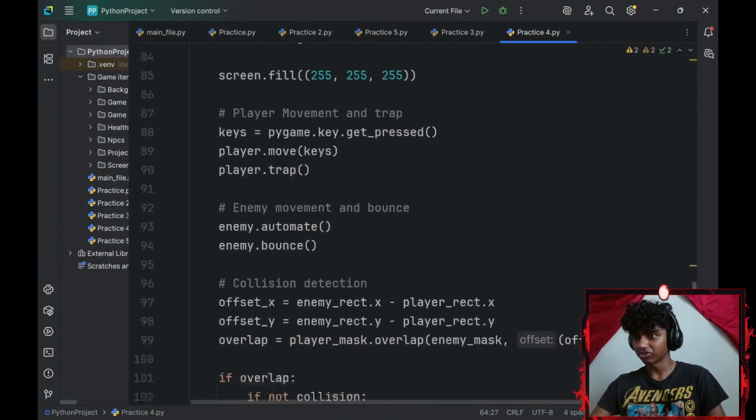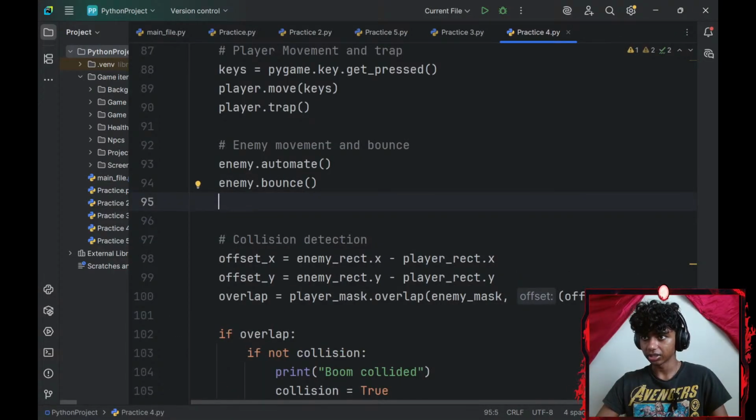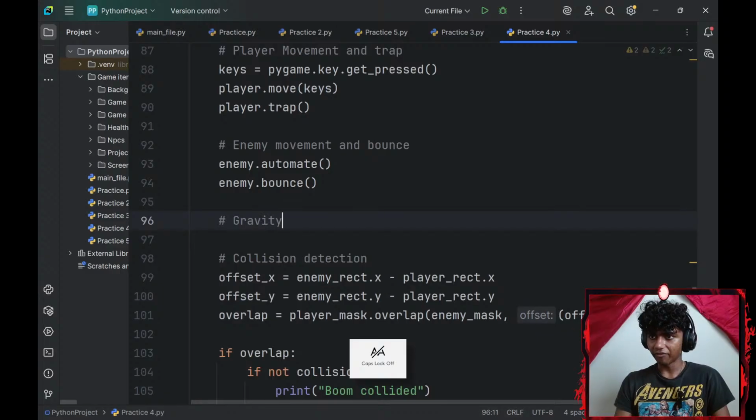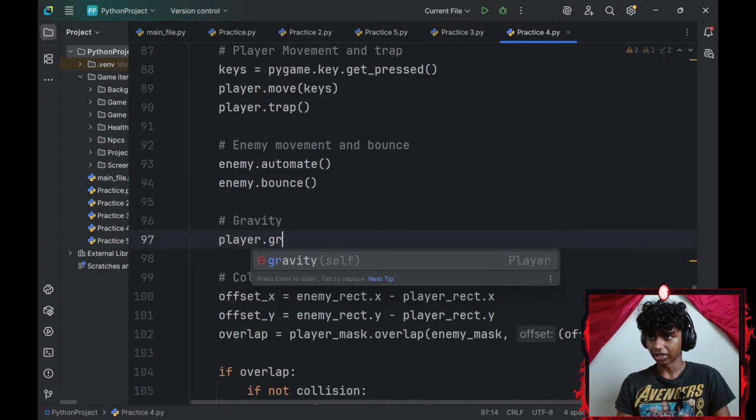That basically applies gravity. So above my collision logic, I'll go with my player object dot my gravity method.